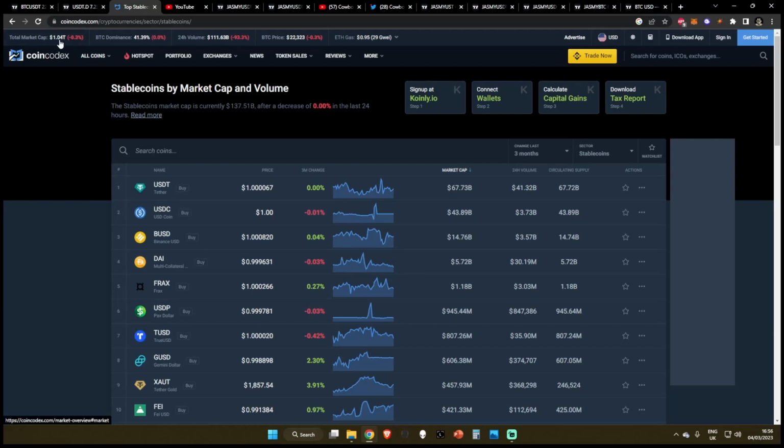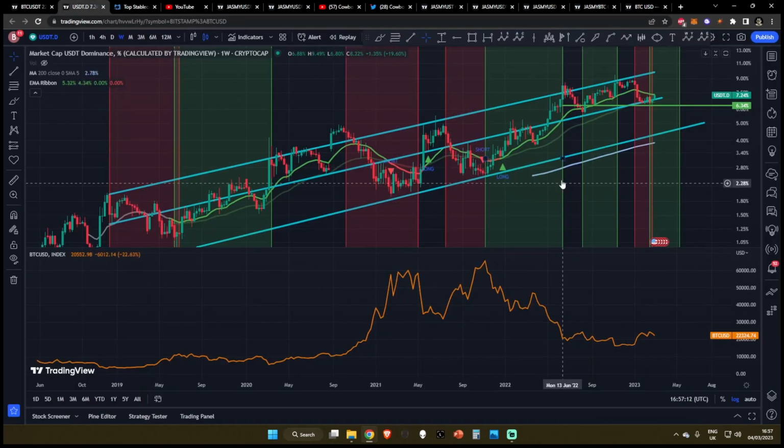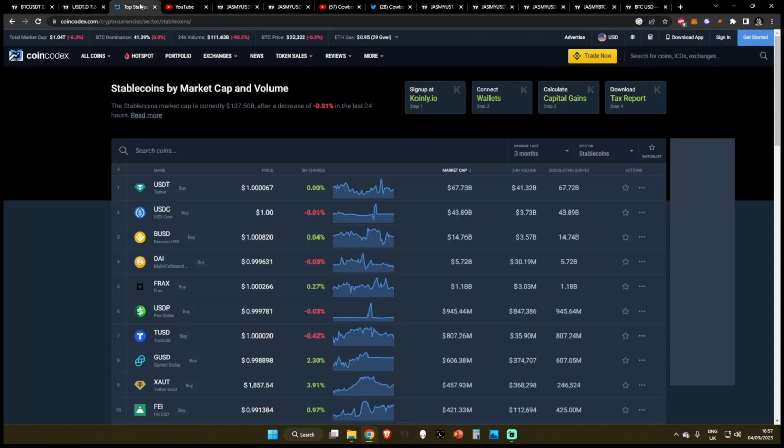With the total cryptocurrency market cap being 1 trillion, we've got approximately 13.75% of the entire cryptocurrency market cap based in stables right now. So I'll keep you up to date on this ratio. I'll let you know how the stablecoin market cap in general, not just the USDT market cap, plays out. USDT is the biggest market cap stablecoin, and this one has a lot of volume. This one is really what most people use to identify when people are moving in and out of stables.